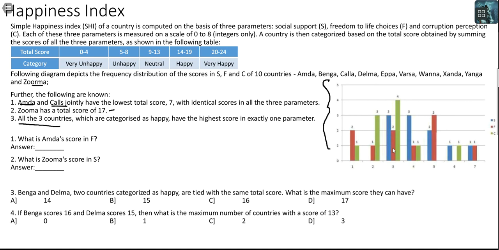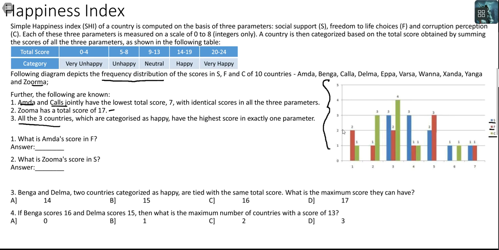The key thing in this question was to interpret what this graph was trying to say. Once you got to the understanding of this graph, you would be able to see. The following diagram represents the frequency distribution of scores in S, F, and C. S is blue, F is red, C is green. This much we know. So when they say frequency distribution, there are 0 countries that have got a score of 1 in S. There are 2 that have got a score of 1 in F.